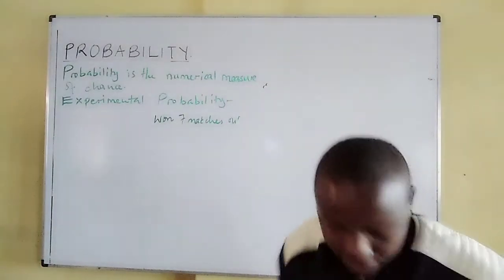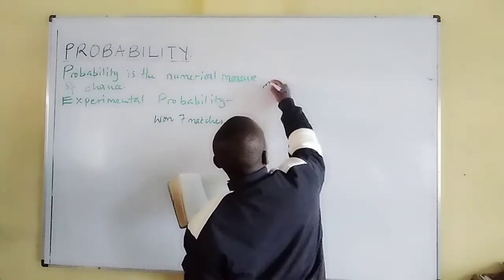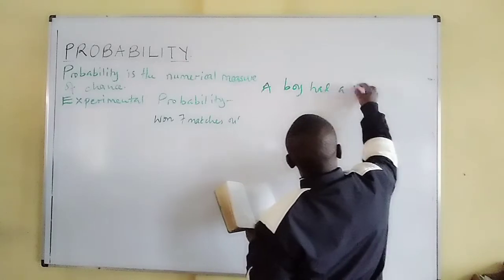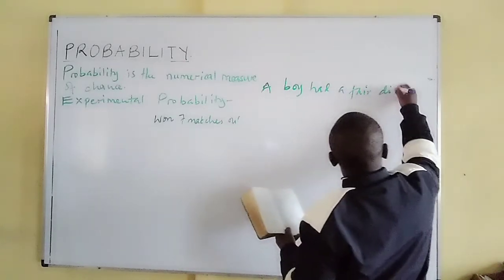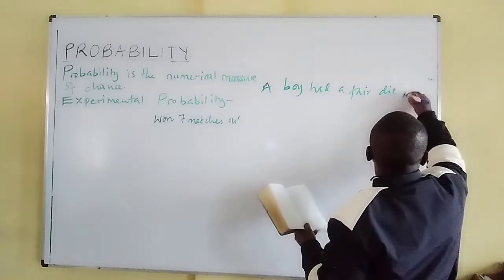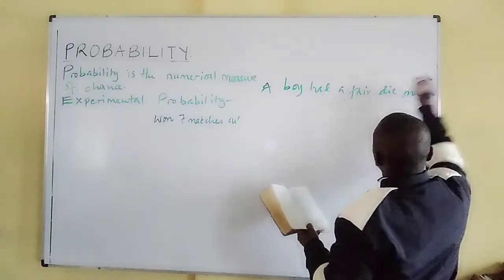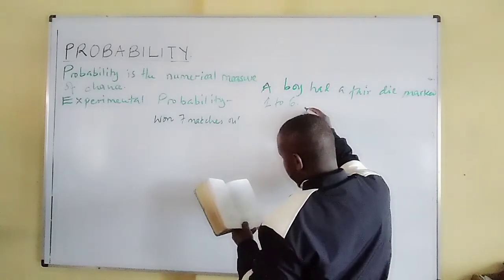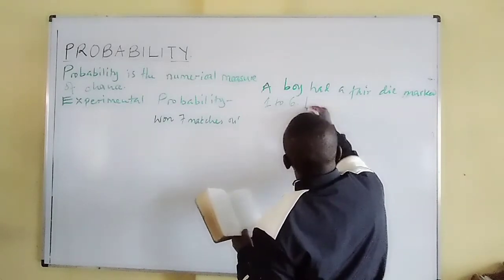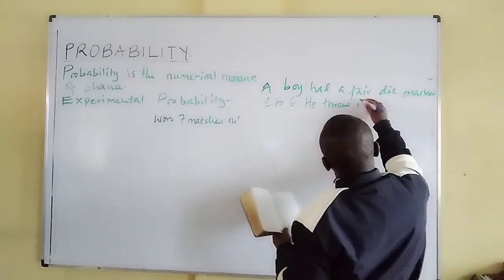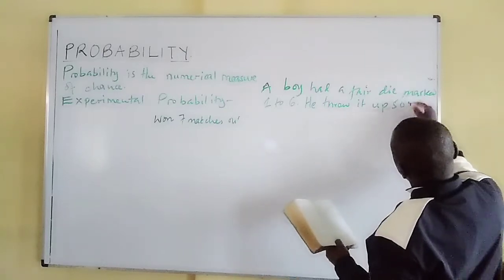The example says a boy had a fair die with faces marked 1 to 6. Then he threw it up 50 times.